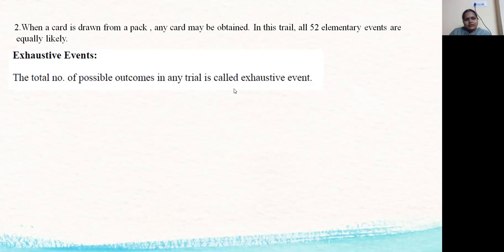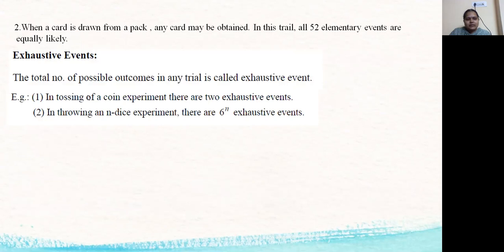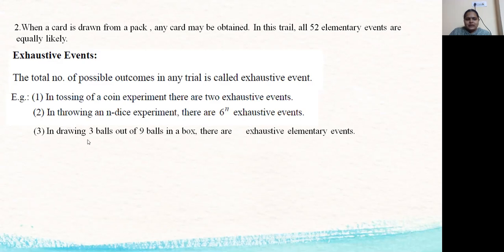Such things are called exhaustive events. In a coin tossing experiment, there are two exhaustive events, that is head and tail. In throwing n dice, there are 6 power n exhaustive events. In drawing 3 balls out of 9 balls in a box, there are 9C3 exhaustive elementary events. So we have a box, in that we have 9 balls.